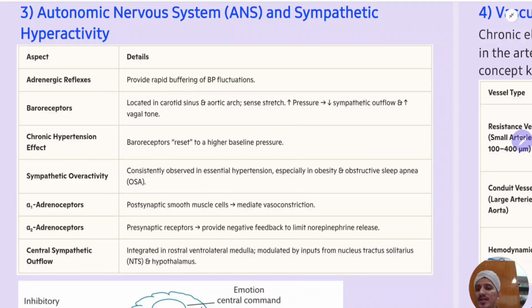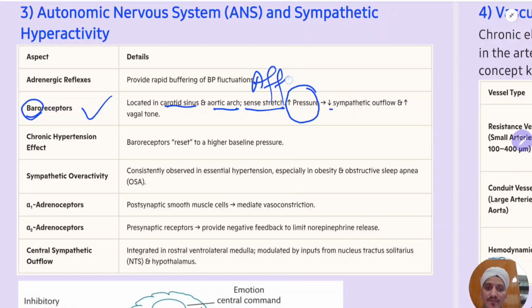So as you know, baroreceptors are nothing but pressure receptors present in the carotid sinus and the aortic arch. They sense the stretch. There is a continuous tone maintained by this baroreceptor stretching. When there is increased pressure, meaning increased hypertension or increased blood volume, this is the afferent. Okay, this is the afferent.